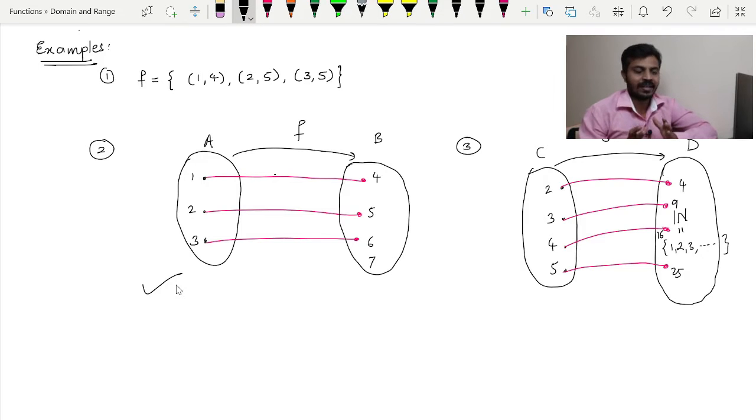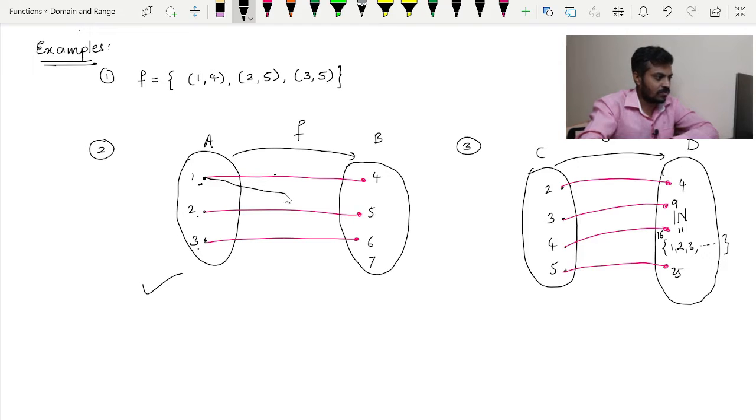Our domain is the set A. You can see that every element in the domain over here is having an image and further that image is unique as well. So how to understand whether the image is unique or not? Just see, none of the elements in the domain is having two or more than that images. Every element is having exactly one image. So that is nothing but uniqueness.